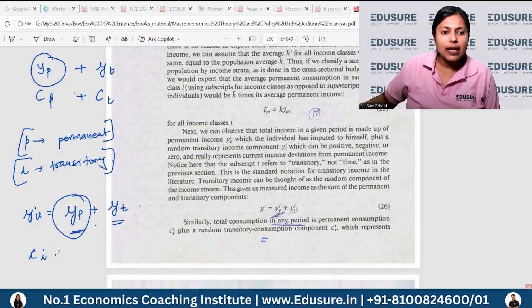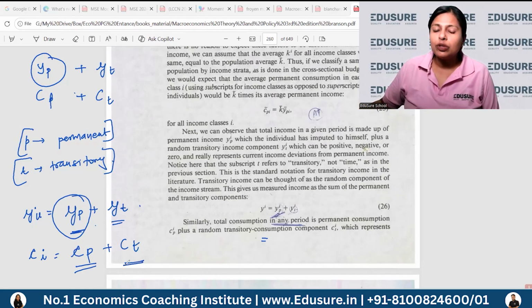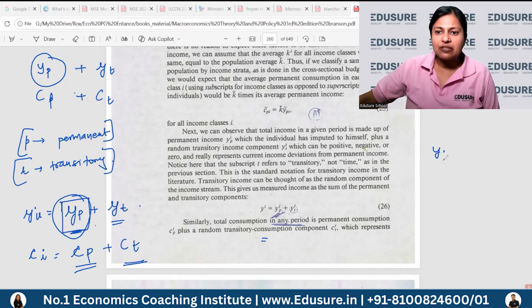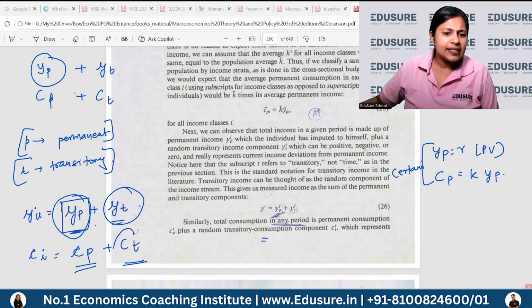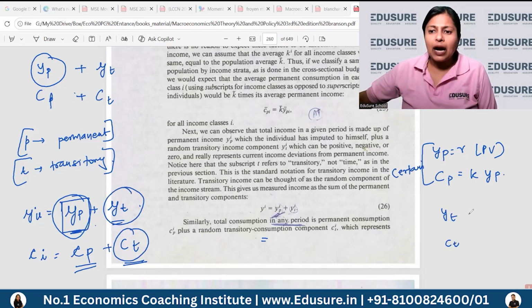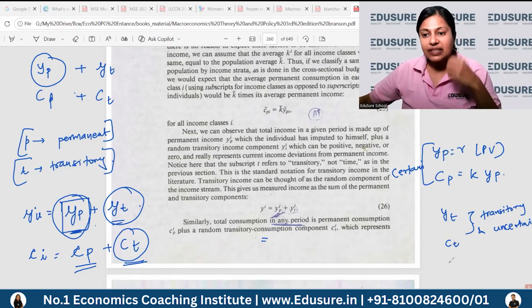Similarly, your consumption in any year can be more or less than your permanent consumption. If you consume more that year, that is temporarily more than your permanent consumption, and if you consume less, that is temporarily less. So what is defined? Permanent income is defined as R times your present value, and permanent consumption is some fraction K of your permanent income, which is certain. The rest, YT and CT, are transitory and uncertain. They are transitory, they are uncertain, they are unpredictable.